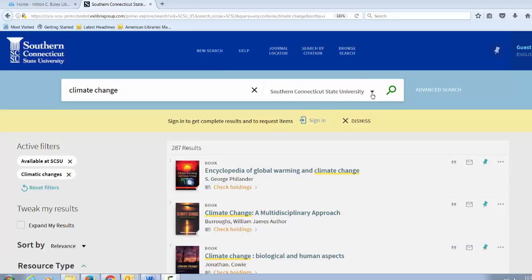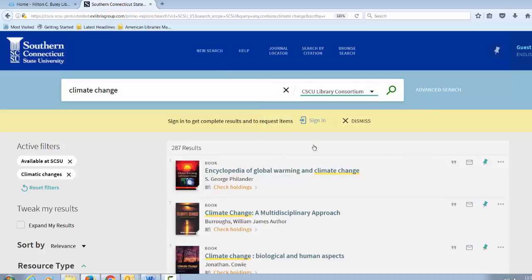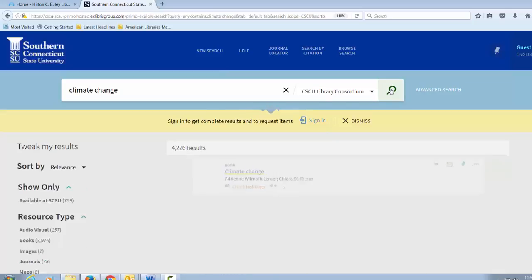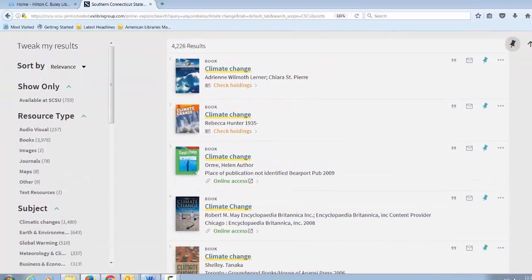Now let's click on the down arrow next to Southern Connecticut State University and select CSCU Library Consortium, and let's search for climate change across all of the Connecticut State colleges and universities. This time we get 4,226 entries with brief records for each. As we scroll down, we can see that some are available as ebooks online.